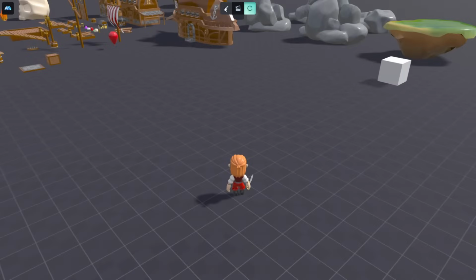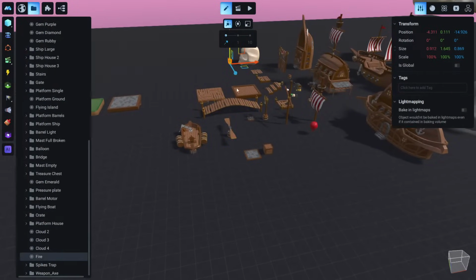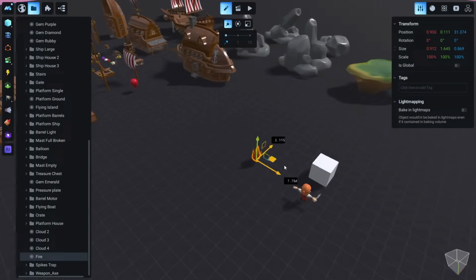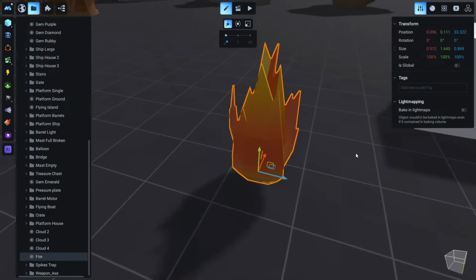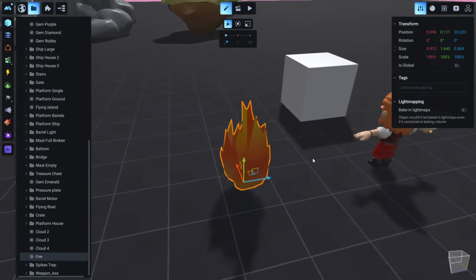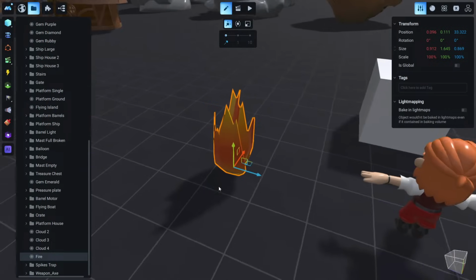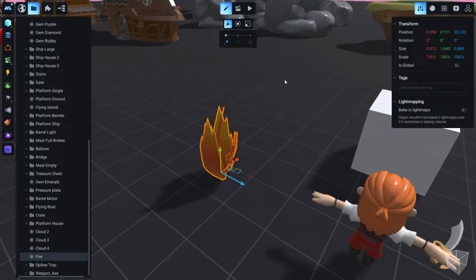and let's see how we can animate something different. For example, this fire. Let me move this fire here. So this is a model of a fire. It doesn't look a lot like a fire, of course, but we will make it so in a little bit. So this is a fire, okay.